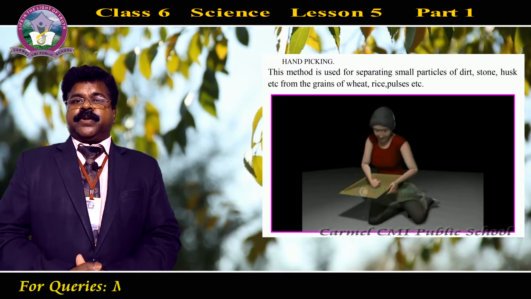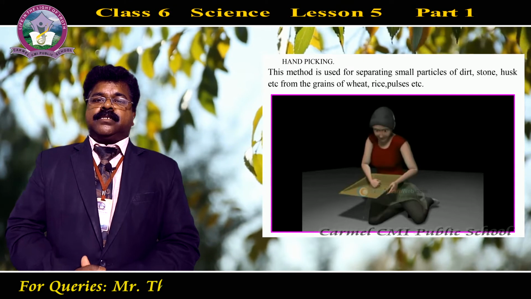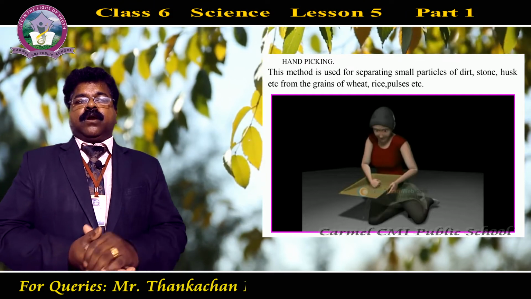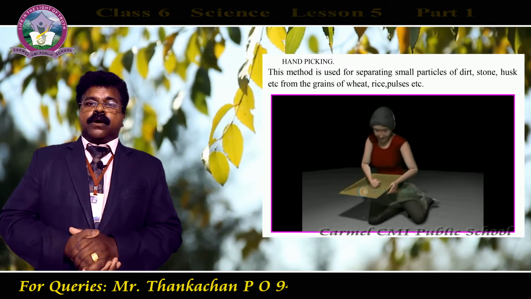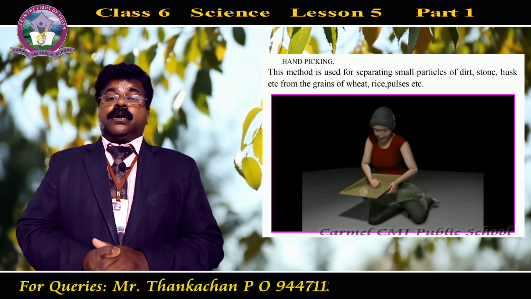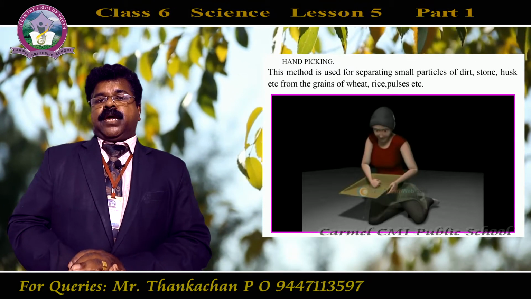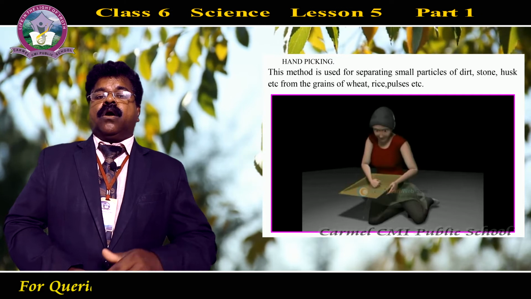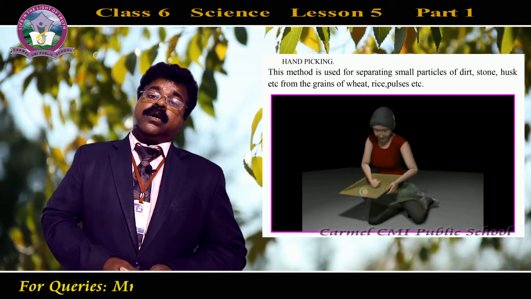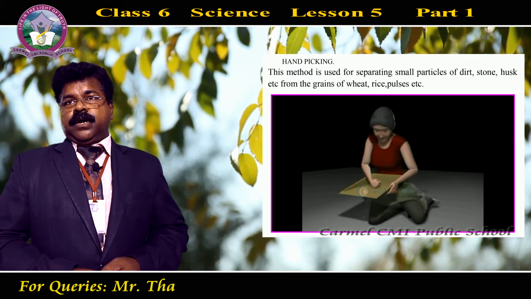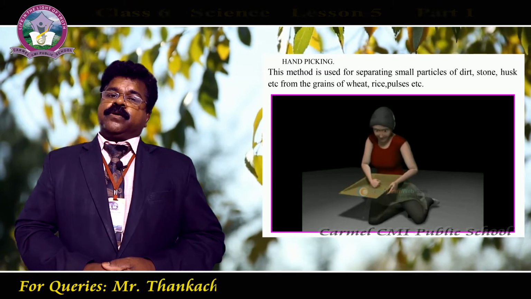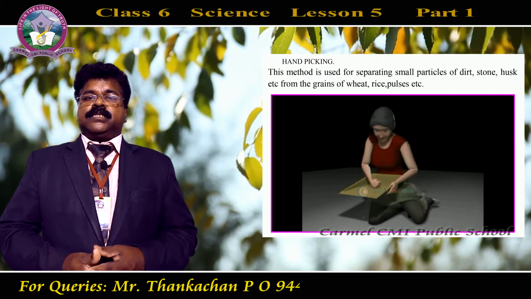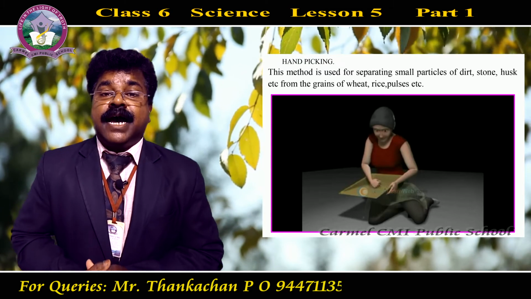The first method of separation is hand picking. Picking up something to separate, that is known as the hand picking method. Already I have said to you earlier, in your home you can observe your mother using the hand picking method to remove the dirt particles or stone particles present along with the rice or wheat grains. So that is an example for hand picking. Then what is the definition for hand picking? The process of separation of dirt or stone particles from grains. That is the process of hand picking.